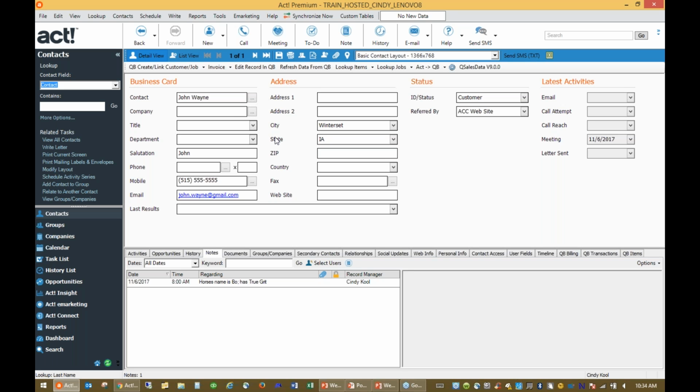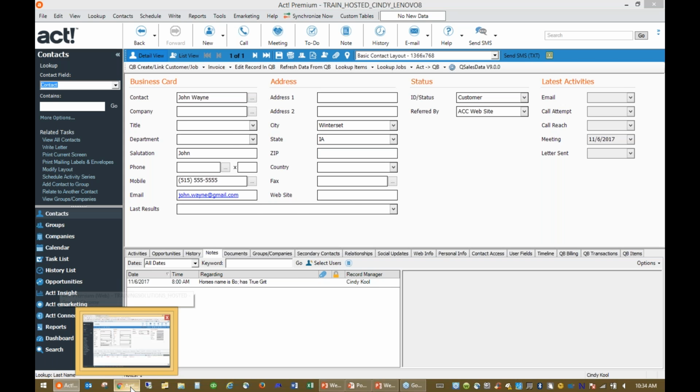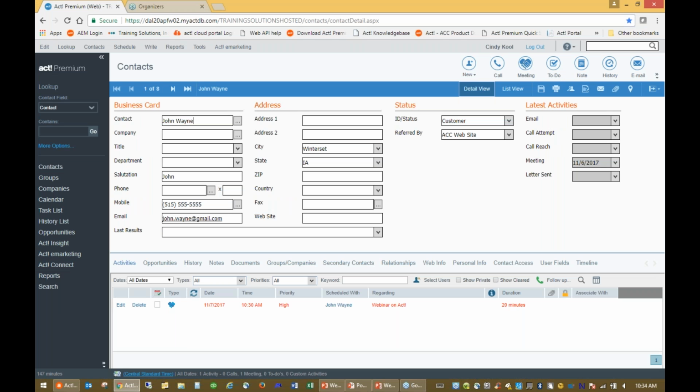So here we have John Wayne in Winterset, Iowa. I've got a phone number, but I'm missing his address. And so here is the application of ACT for Windows. If I come down to the bottom, I've also got my ACT for Web application open as well. And I've got the same John Wayne record. Again, missing the address. I've got him in Winterset, Iowa, but I'm missing some information.